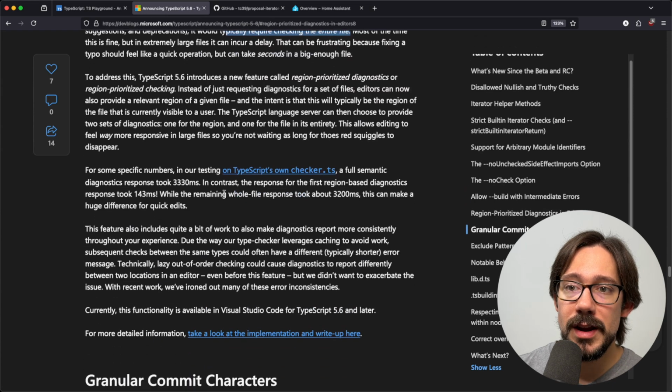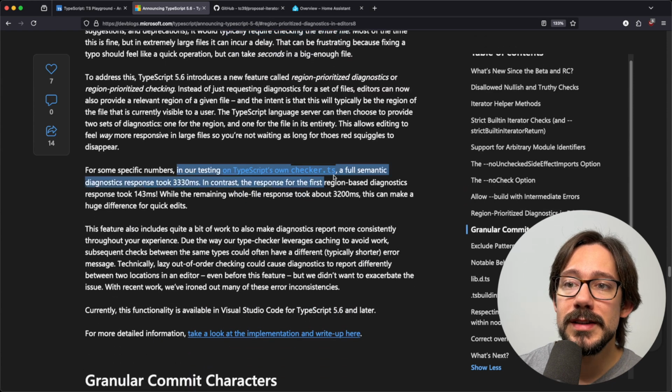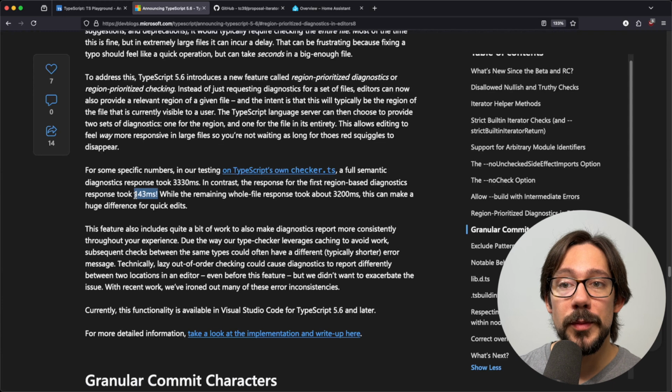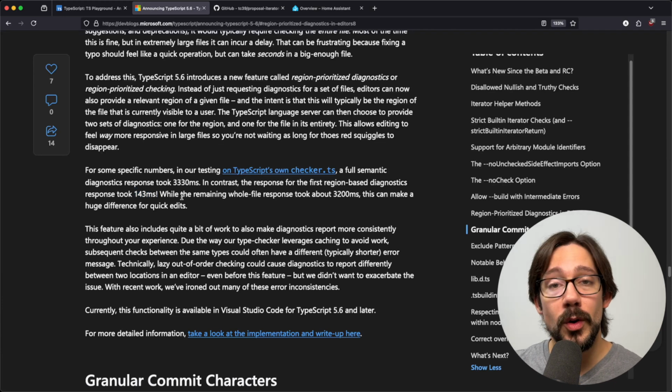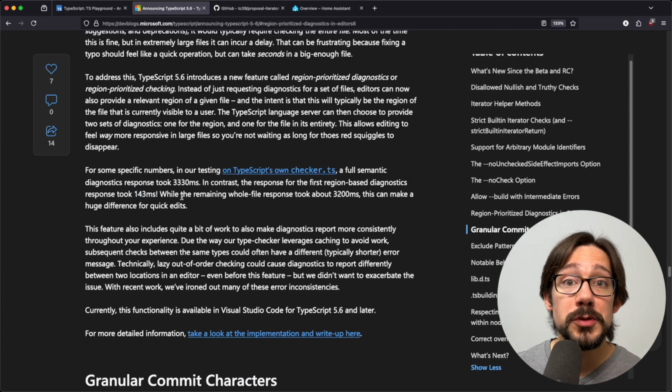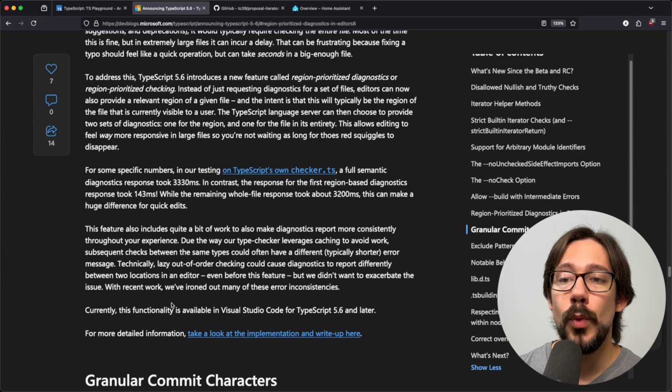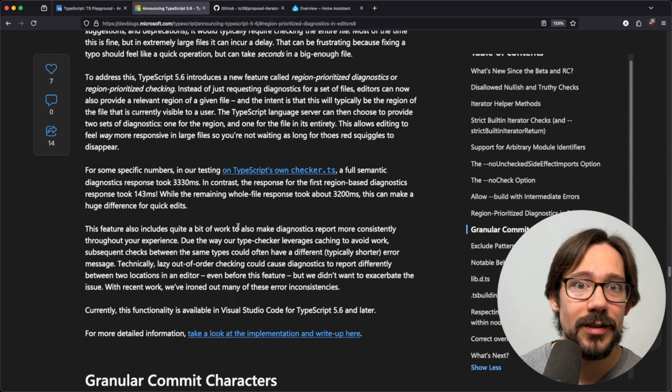This is a pretty cool stat right here for some specific numbers. In our testing on TypeScript's own checker.ts, full semantic diagnostics response is over 3 seconds. In contrast, the response for the first region-based diagnostics took 143 milliseconds. So that is a huge jump in improvements. Obviously, that's not checking the whole file, but it maybe is checking what is most relevant to you at the moment. And other stuff can be checked while you're looking at the first errors that you care about.